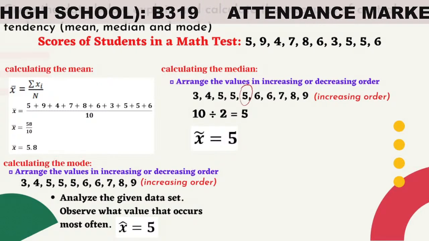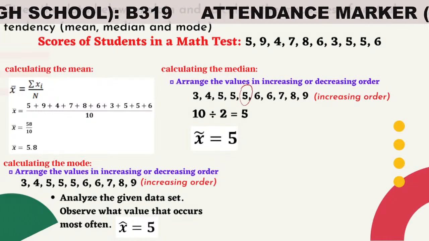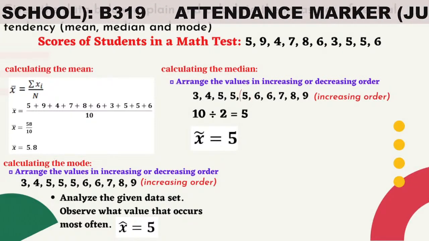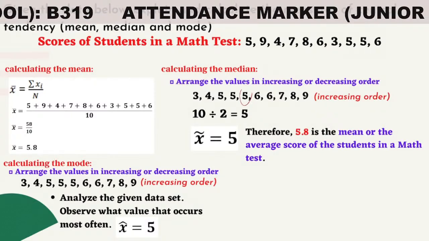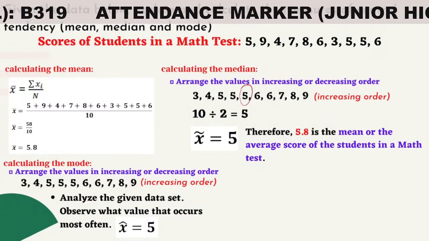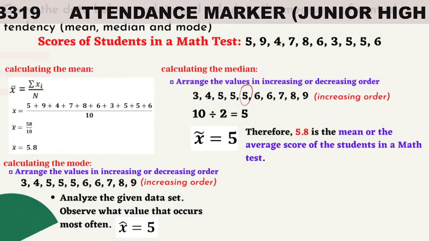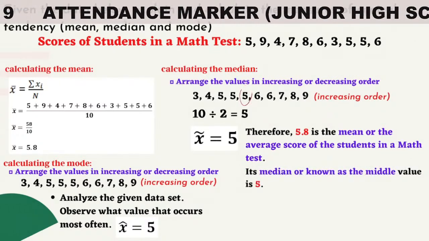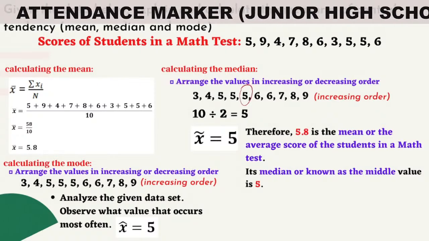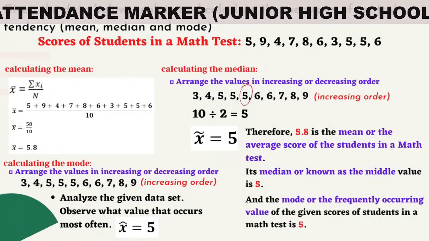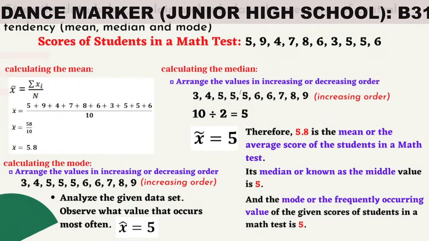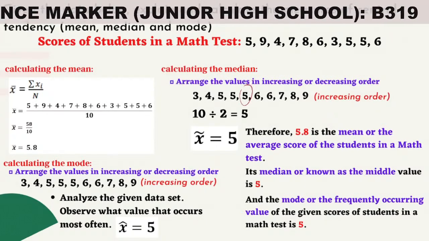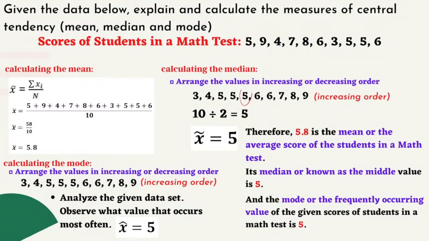We are now on step 3, explaining. Based on the solutions, we could say that 5.8 is the mean or the average score of the students in a math test. Its median, or the middle value, is 5, and the mode, or the frequently occurring value, of the given scores of students in a math test is equal to 5.